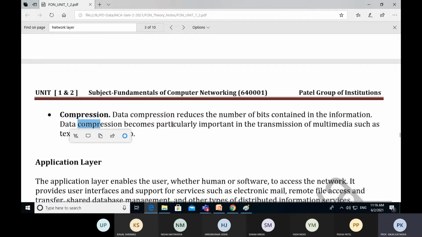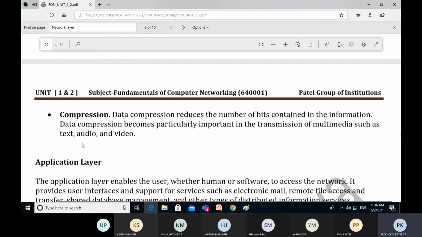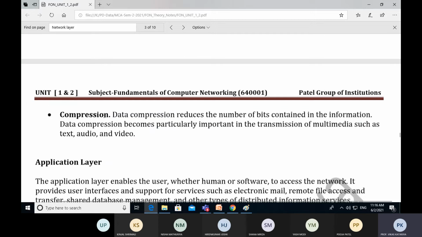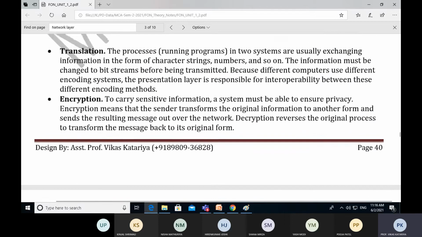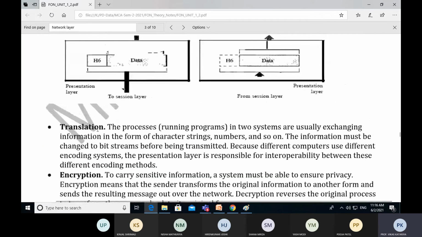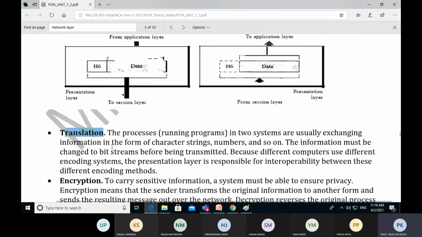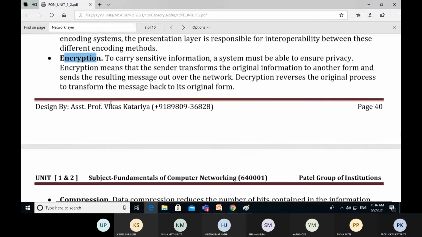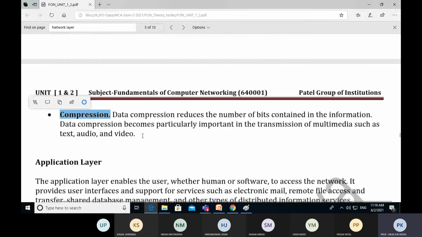Whatever information we send from the sender machine to the receiver, if it is in bulk and large in size, data compression can be applied to it. Data compression becomes particularly important in the transmission of multimedia such as text, audio, and video data. So whenever required, the presentation layer can apply compression on that data. So these are the three characteristics of the presentation layer: translation, encryption, and compression.